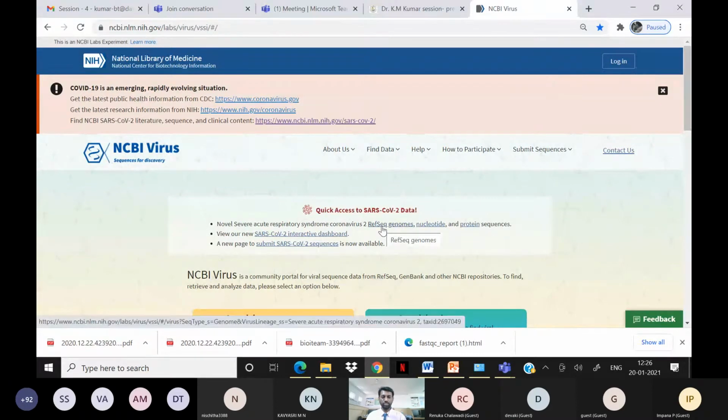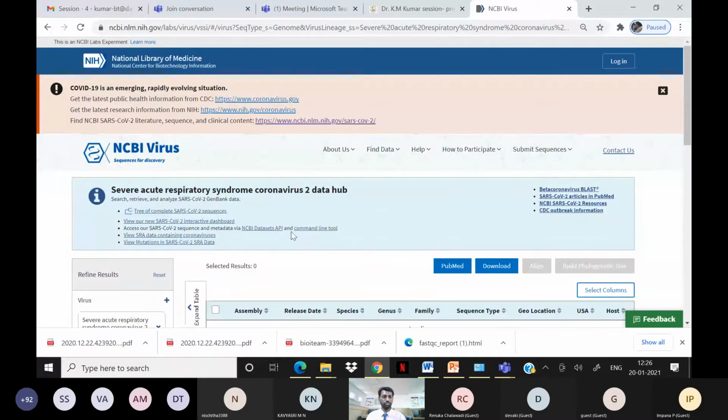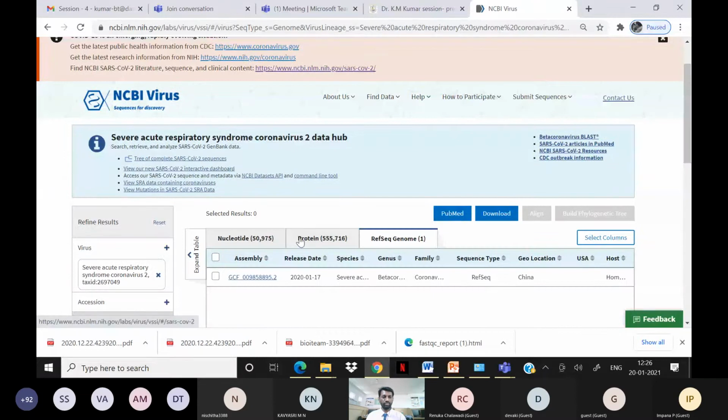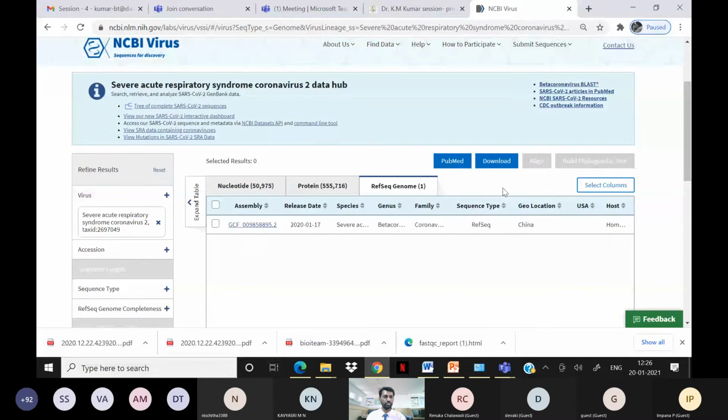If you're looking for a reference genome sequence, that means the organism first identified in Wuhan city, the SARS-CoV organism, whose genome sequence has been determined. If you want to know about this, you can just click on this and get the sequence details. You can see the China SARS-CoV virus. If you click on this, you can get the genome assembly and all this information. If you want to download this, just click download. Sometimes it takes time, depending on your computer. If it is a high-end computer, it will download much faster.